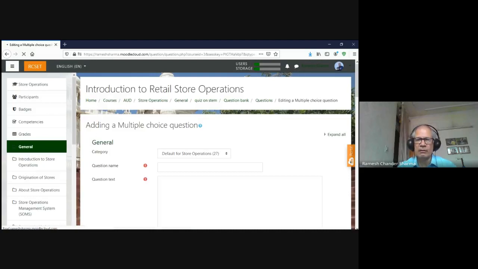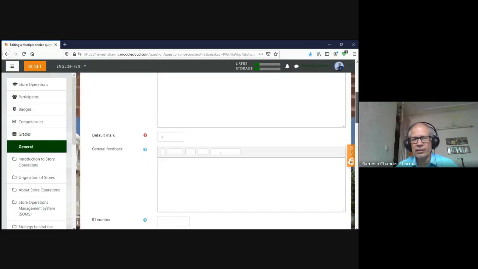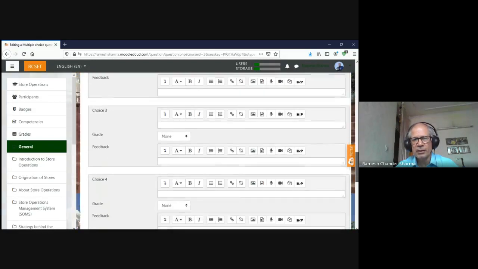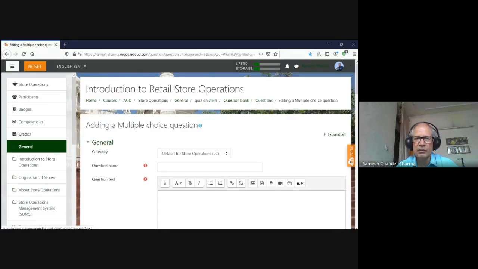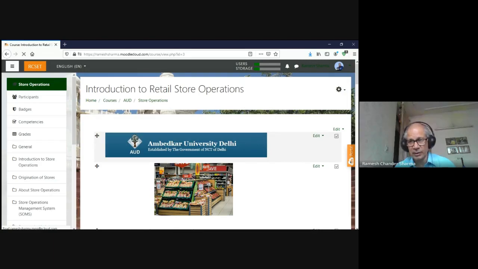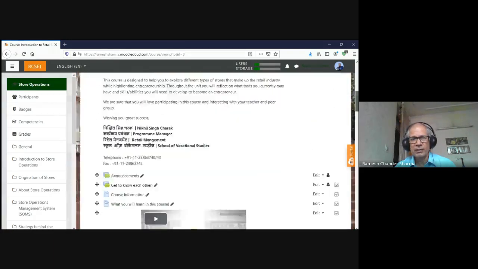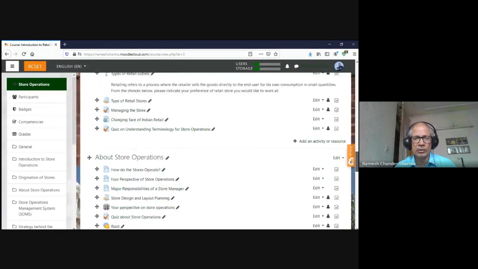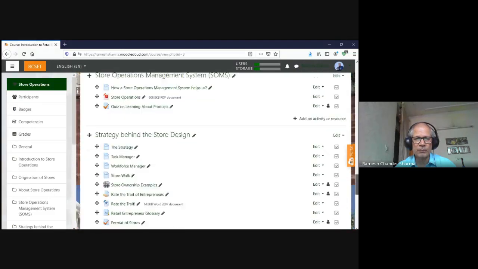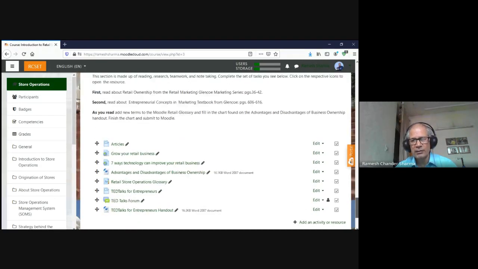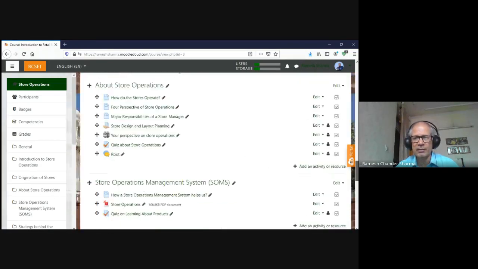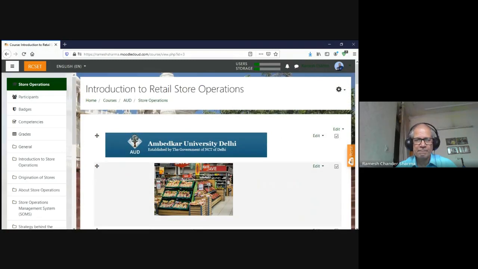And then accordingly, I can fix the number, I can give the alternatives, so this is quite flexible, and many varieties of choices are available to us, so that we can have the assessment strategies put into place. So these are the features. We can have suggested readings for our students, in which we can give them some extra material to study.